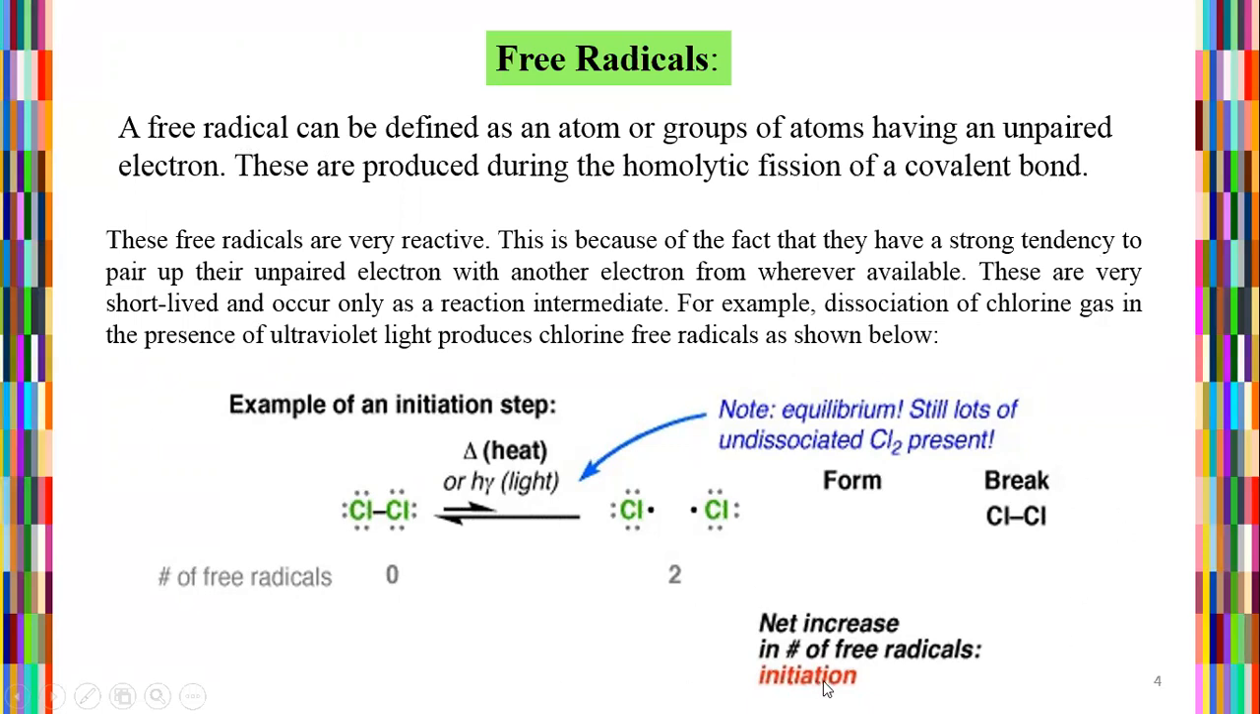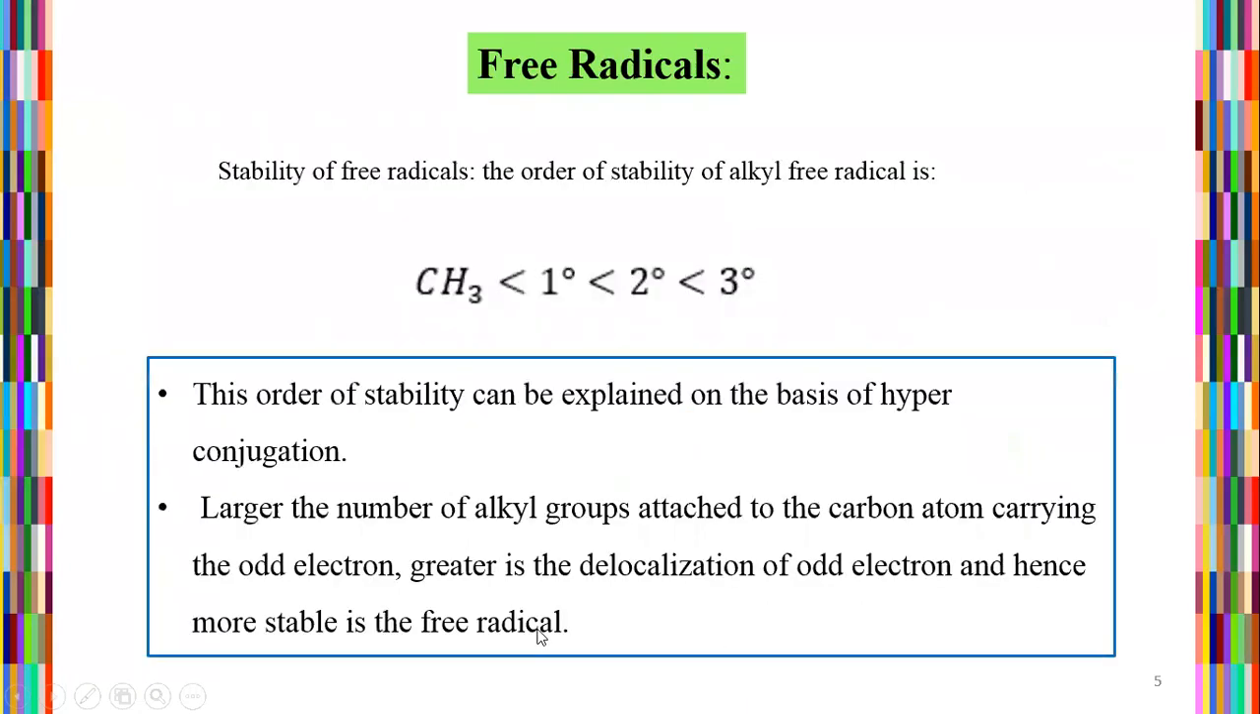According to this, reactions are basically characterized by the dissociation of chlorine gas molecules in the presence of ultraviolet light, producing chlorine free radicals as shown below. So the chlorine free radicals form in the presence of ultraviolet light and heat. So the molecules are dissociating into chlorine free radicals. The equilibrium is still such that undissociated chlorine is present, and further dissociation breaks the chlorine molecules. This gives a net increase in the number of free radicals. These reactions are called initiation reactions.